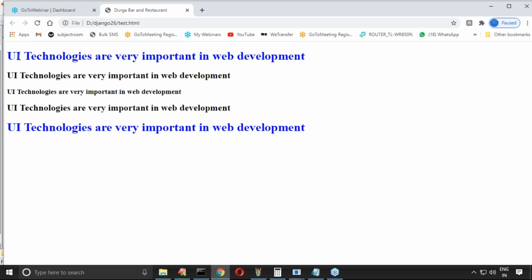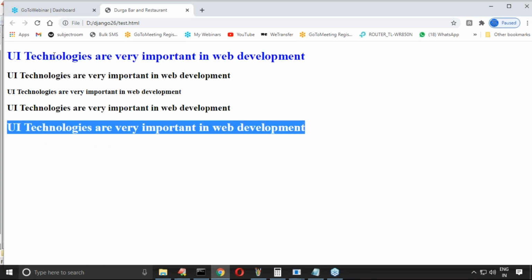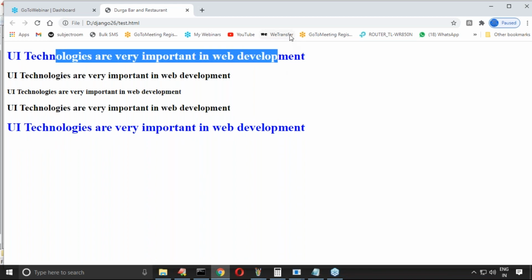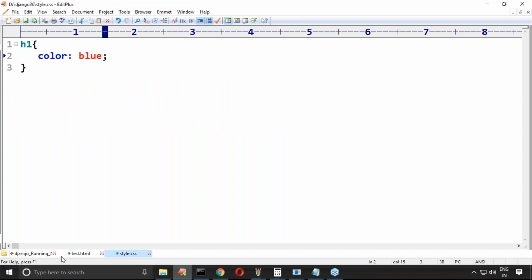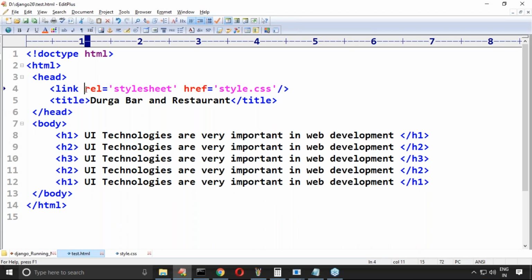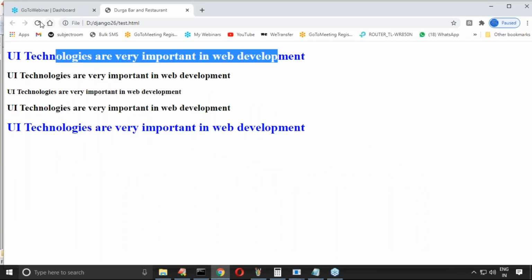This is applicable only for, do you know, h1 tags? Because I defined style for that. Next, someone is asking, sir, is this rel mandatory or not? Let me remove this one. Is it going to work out or not?